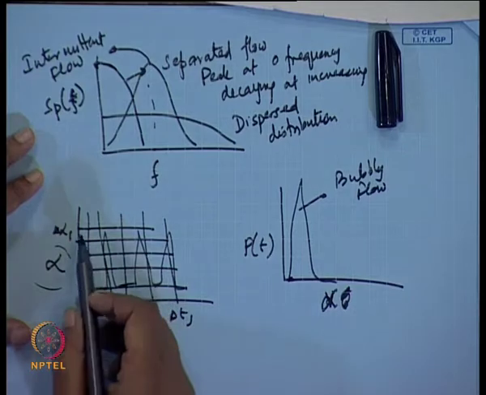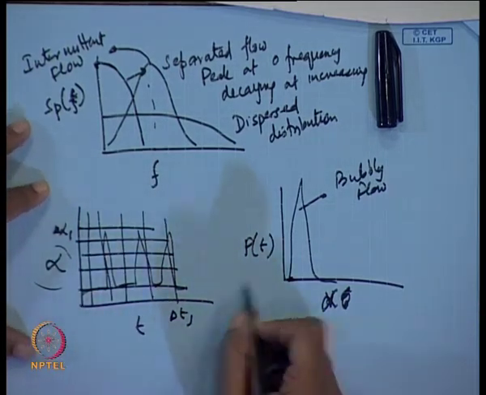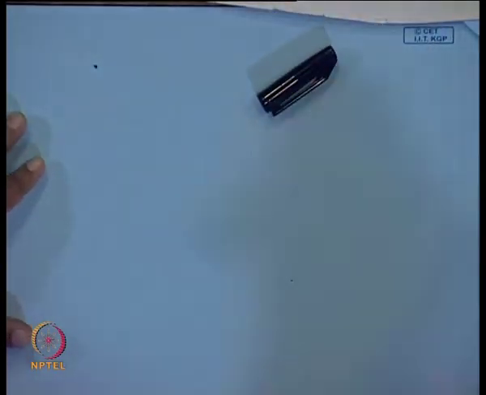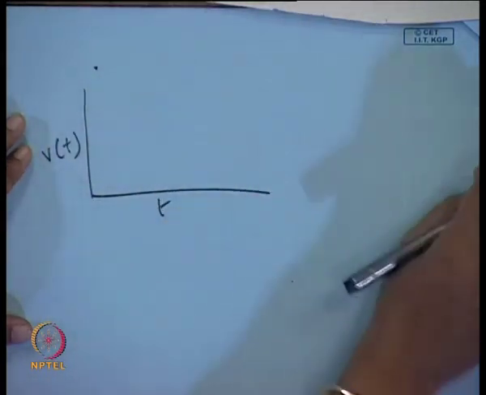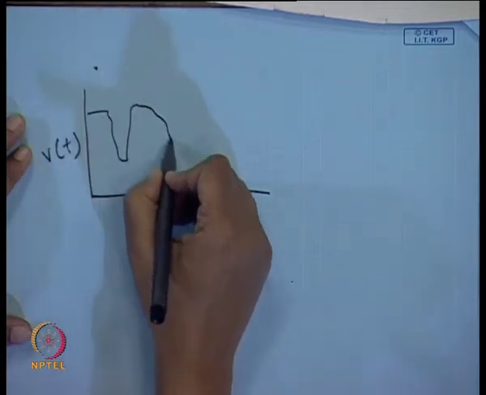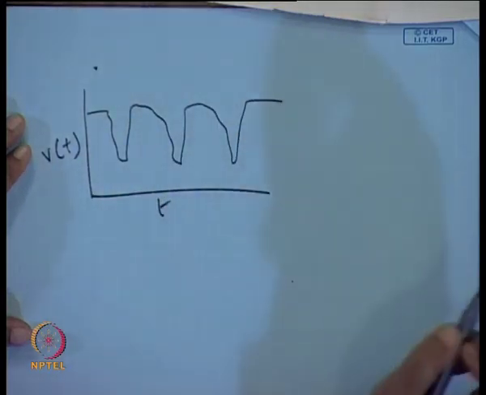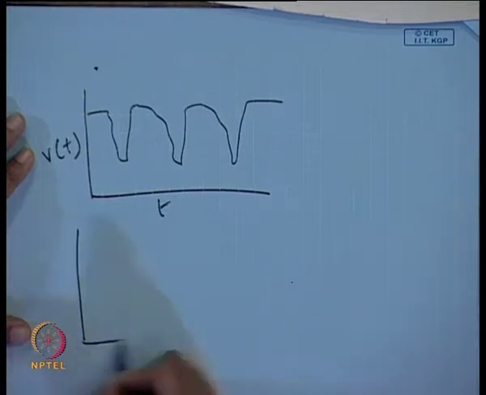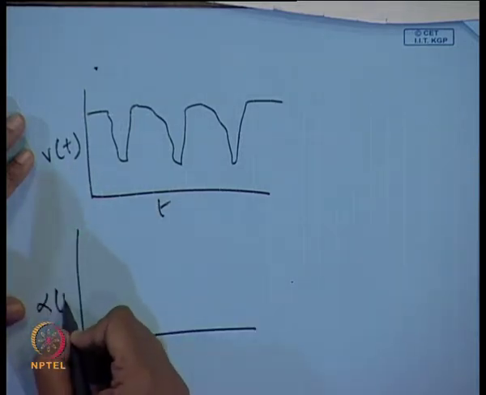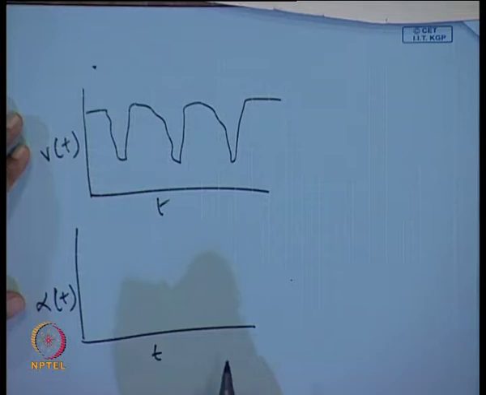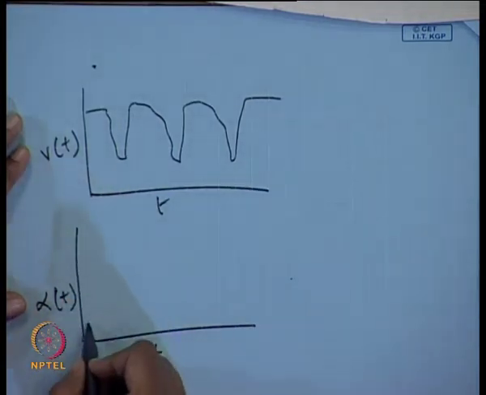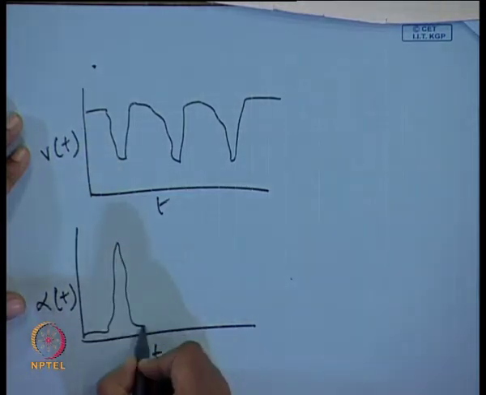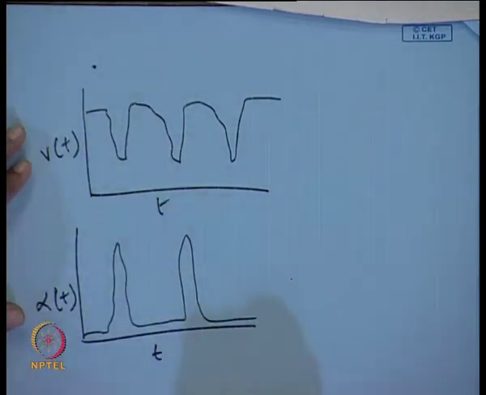The thing is, what we do, we get a signal. Suppose we get a voltage versus time signal. I will not put voltage, I will put alpha versus time. That will be alpha as a function of time. So we get some sort of a signal in this particular situation, something of this sort.